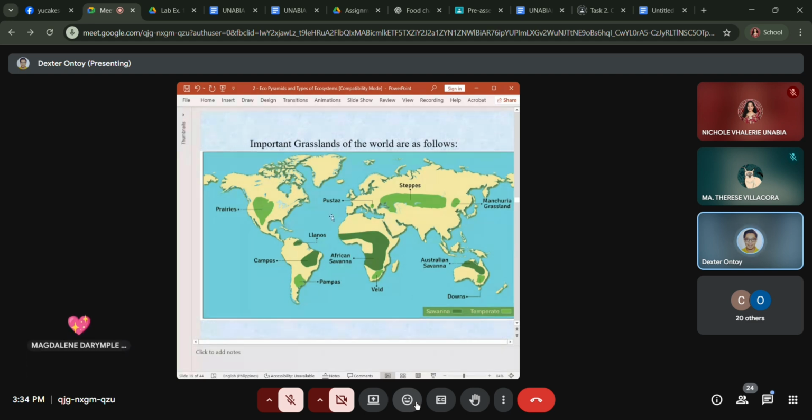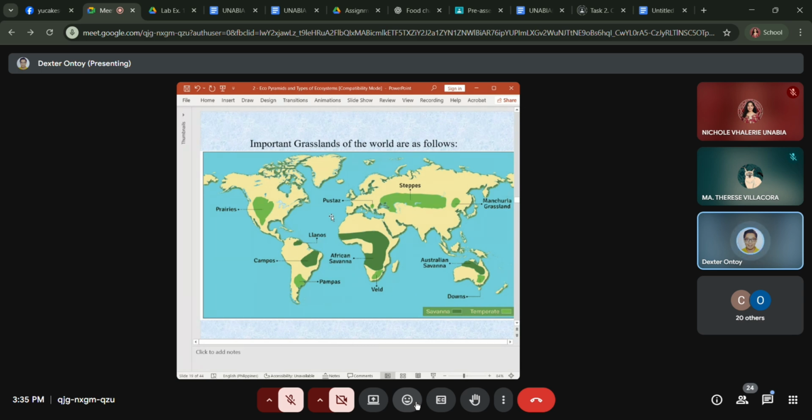So here on this global map is where you can find the different kinds of grasslands. There are also different types of grasslands. You have what we call the prairies, the pustas, and the steppes. And then you also have the Australian savanna. That's also called a grassland.